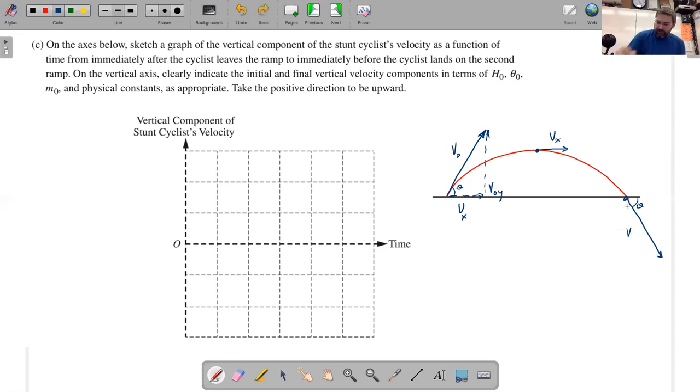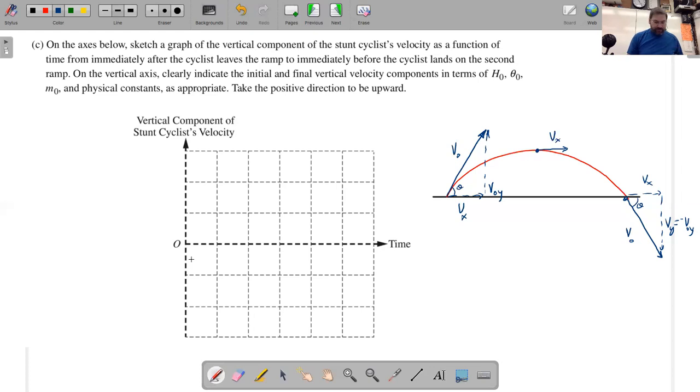Well, I'll just write this. It's the same as v0 if it's the speed. There's a horizontal velocity, v sub x, but now the vertical velocity, v sub y, is equal to the negative of whatever v0y was. So if the initial vertical velocity is positive, the final vertical velocity is negative. You don't know how much time it takes, so you could use any distance on this graph, but it's always best to fill the graph up.